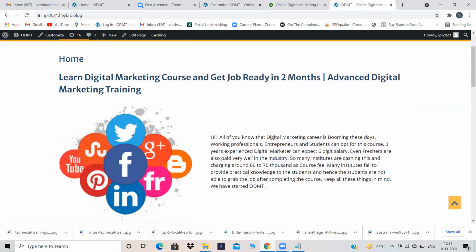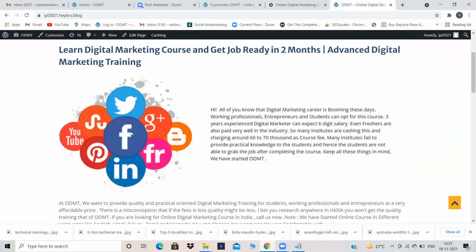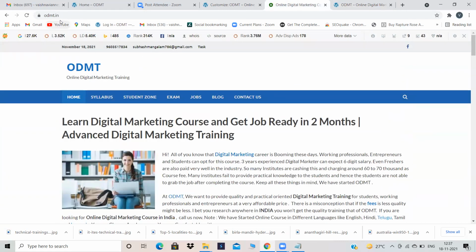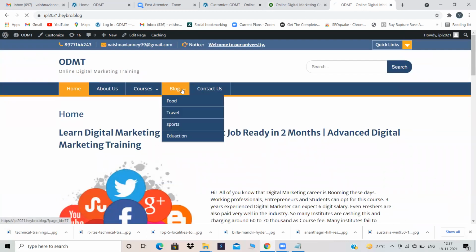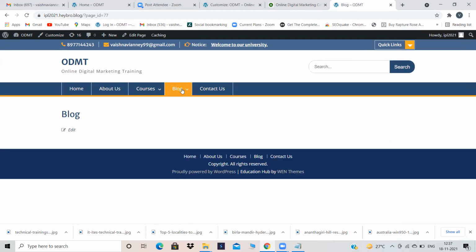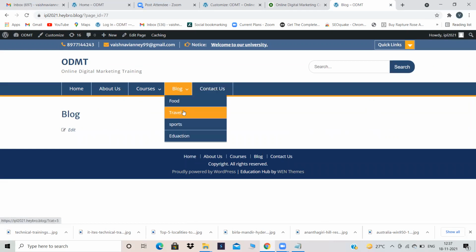Now this is correct, right? Same as ODMT, we opened the ODMT website and the home page is appearing. We have opened our website and the home page is appearing. Is it right now? Yes. Did you understand, Khushdev? Yes. Okay, now see our blog page. We have created our blog page and we have given all the categories under the blog page. But our blog page is empty, right? In food, we are able to see food blogs. In travel, travel blogs.